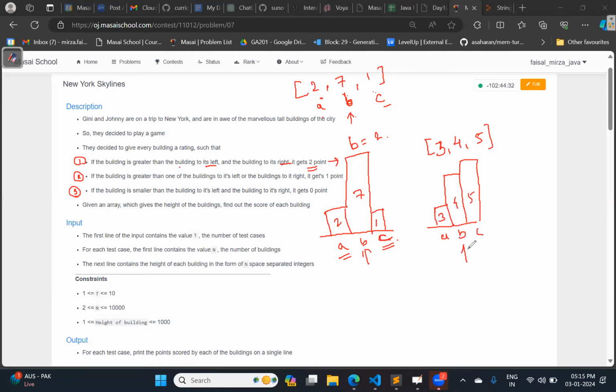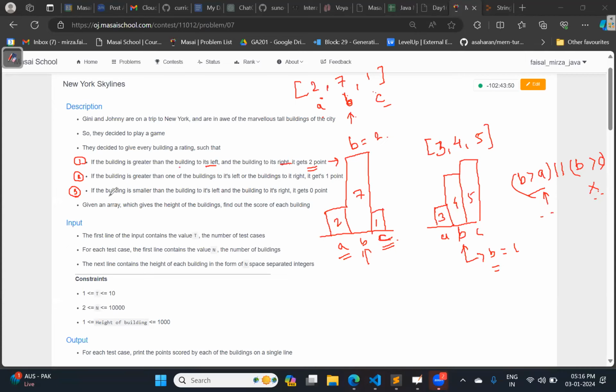Now tell me your observation with respect to building number B. Building number B is greater than building number A and lesser than building number C. Or can I say that building number B is greater than building number A? If you see this OR condition, according to this OR condition, out of these 2, if anyone is satisfied, how many points can you give to building number B? 1 point. So this condition is getting satisfied. This is not getting satisfied. Even so, if anyone is true, we can give the point as 1. Is it clear? Yes.